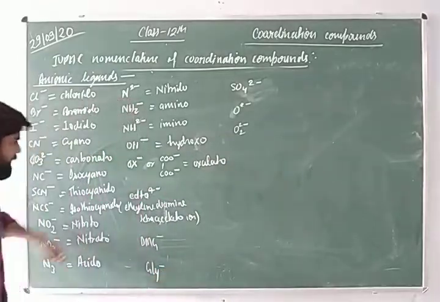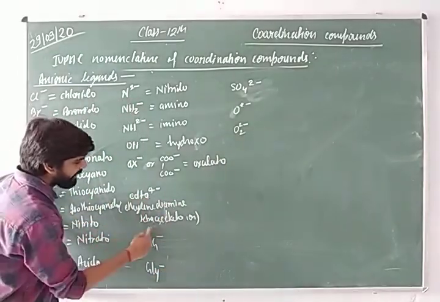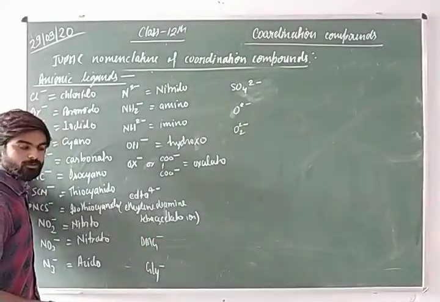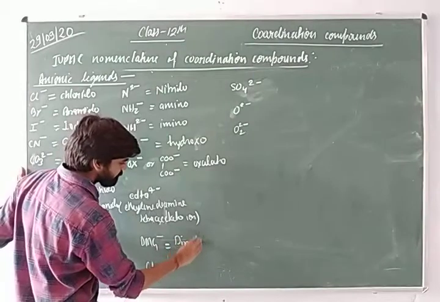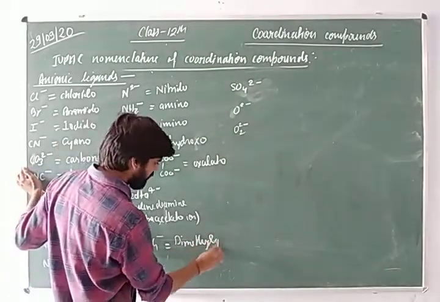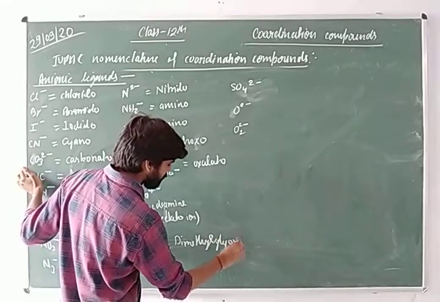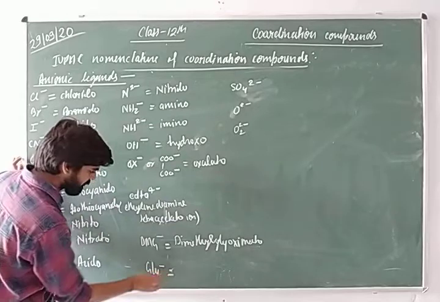And EDTA4 minus is ethylenediaminetetraacetato ion. DMG is dimethylglyoximato.